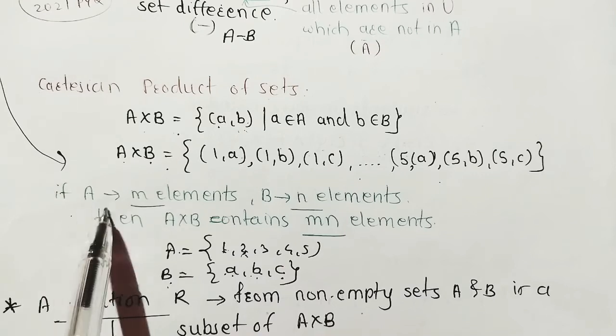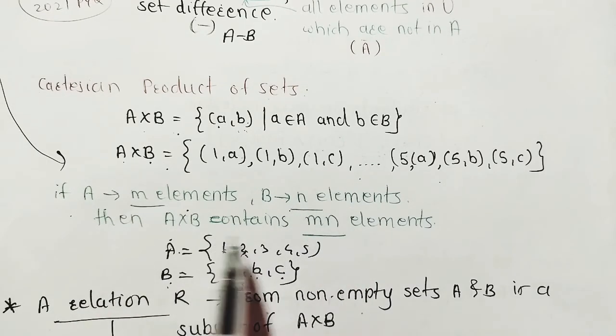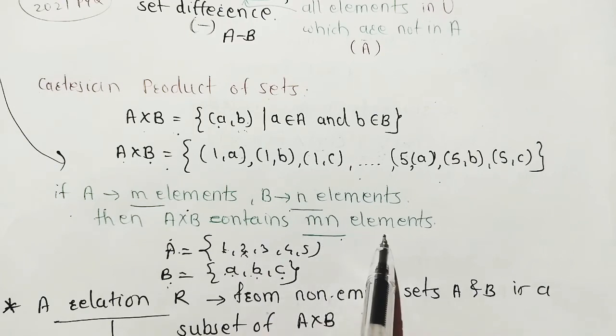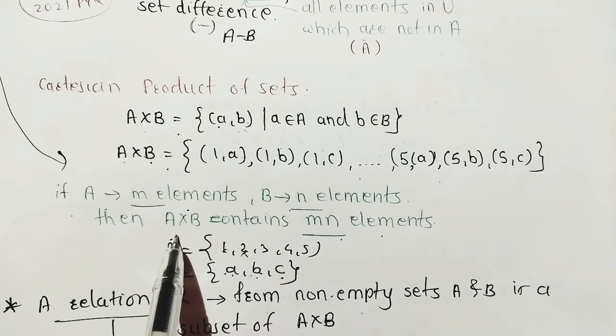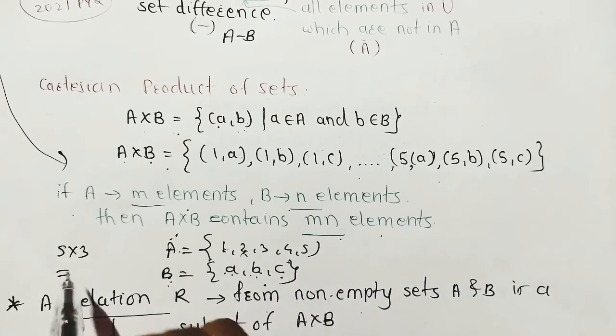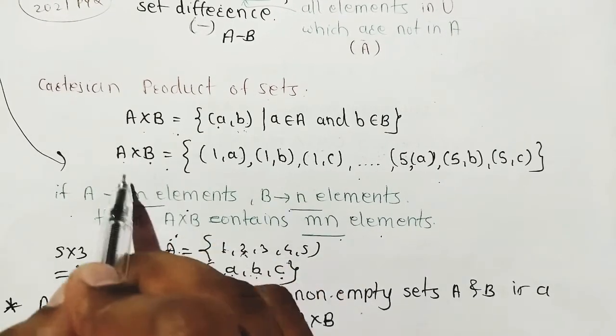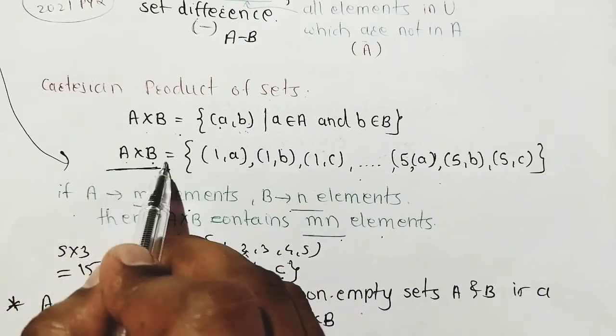If A contains M elements, B contains N elements, then a total of M into N elements are available in the Cartesian product. Means A contains 5 elements, B contains 3 elements. Then 5 into 3, total possible elements are 15 in Cartesian product of A and B.